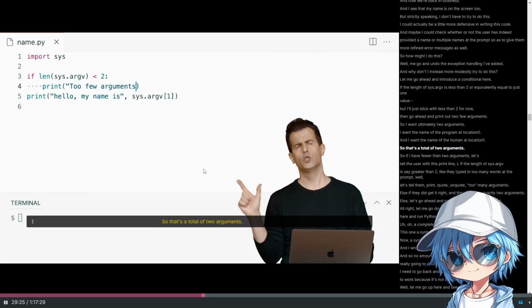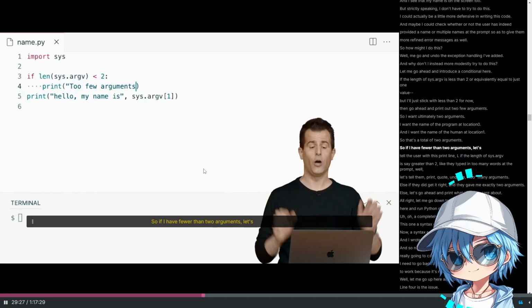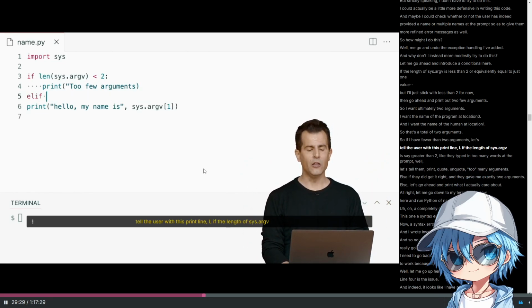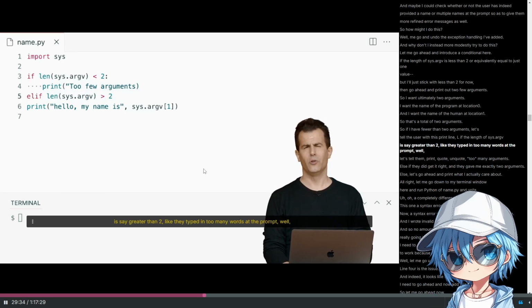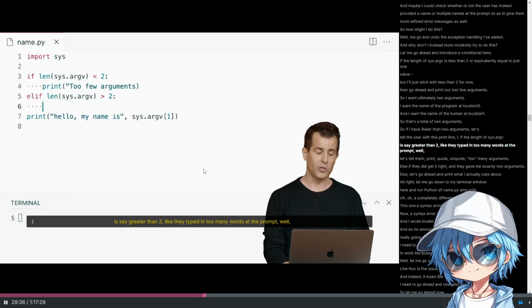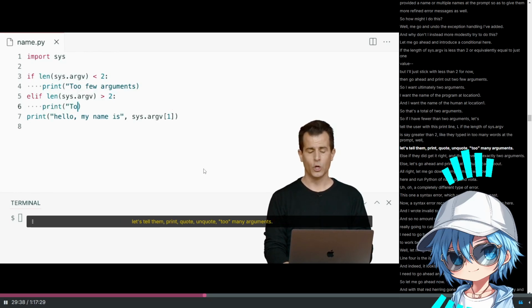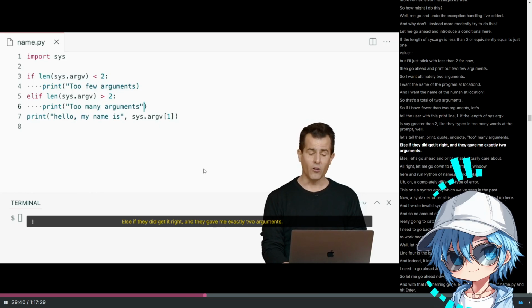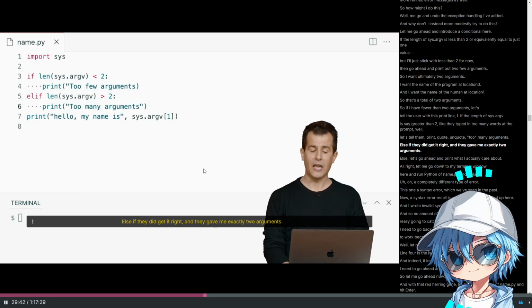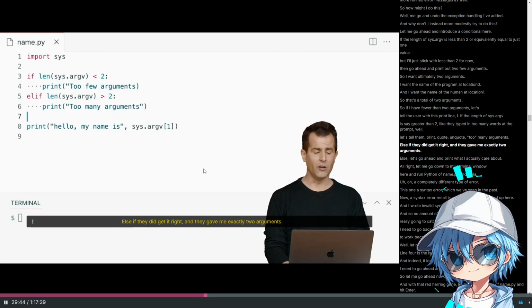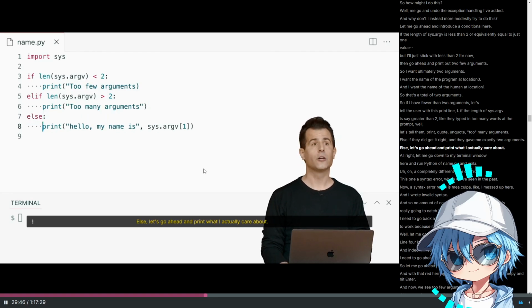So that's a total of 2 arguments. So if I have fewer than 2 arguments, let's tell the user with this print line. If the length of sys.argv is, say, greater than 2, like they typed in too many words at the prompt, well, let's tell them print, quote unquote, too many arguments. Else, if they did get it right and they gave me exactly 2 arguments, else let's go ahead and print what I actually care about.